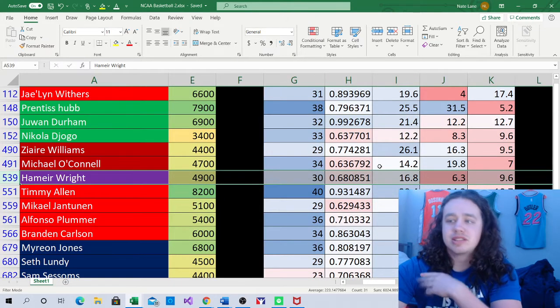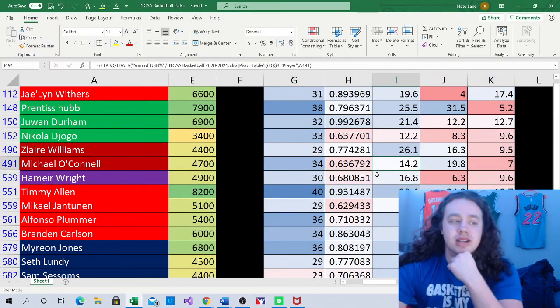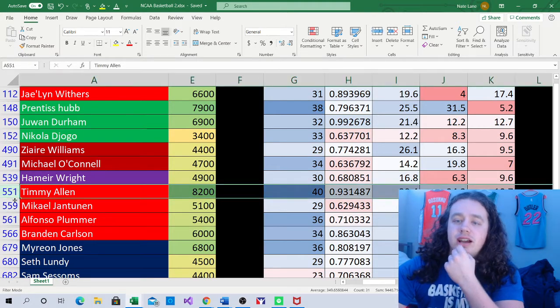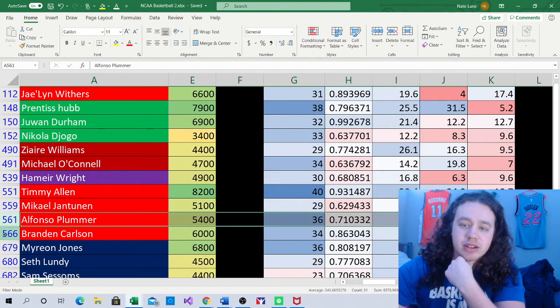I mean, he's just going to play the minutes. Projects out a nice point per minute play, point per dollar play here. He has a usage rate of 16.8, which isn't the best in the world, but he's going to be out there, so that's why I like Hamir Wright a little bit. On the Utah side, I like these four guys a lot. Timmy Allen, Mikhail Jantunin, Alfonso Plummer, and Brandon Carlson.